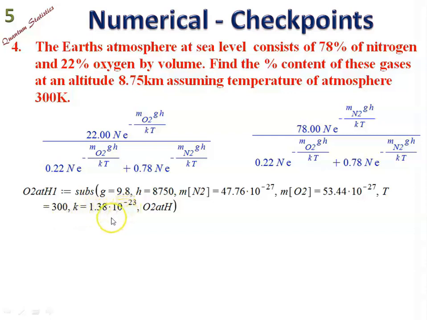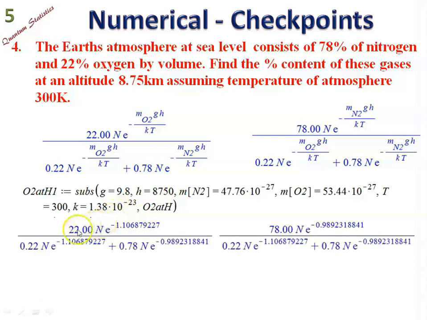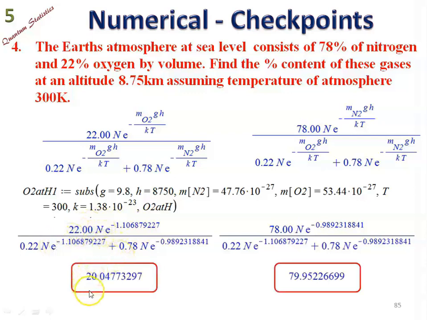So this code is of Maple. By substituting this, we get this equation. Here you can eliminate N and evaluate values. So the oxygen percentage will be 20.04. So about 20% of oxygen will be at the height 8.7 kilometer when we consider it is 22% at the sea level. So the increase is at the cost of nitrogen, obviously.